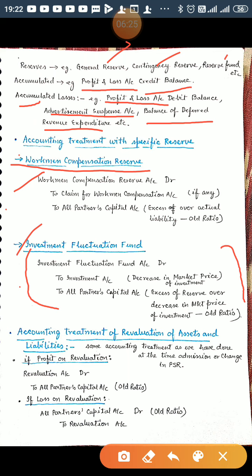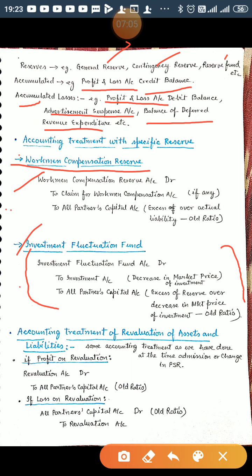Now another adjustment at the time of retirement is accounting treatment of revaluation of assets and liabilities. At the time of retirement, if there is any change in value of assets and liabilities, meaning any increase or decrease of assets or liabilities, or if there is any unrecorded asset or unrecorded liability, we have to calculate profit or loss on revaluation, and we will open an account known as revaluation account.